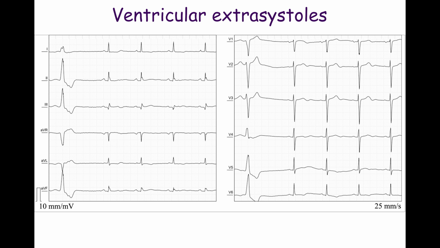Ventricular extrasystoles are premature beats that originate in the ventricles. The QRS complex is wide and is not usually preceded by a P wave. A discordant displacement of the ST segment is typically seen. The polarity of the T wave is usually opposite that of the QRS complex. Infrequent ventricular extrasystoles are often seen in healthy individuals, but frequent ventricular extrasystoles are usually associated with cardiac disease.